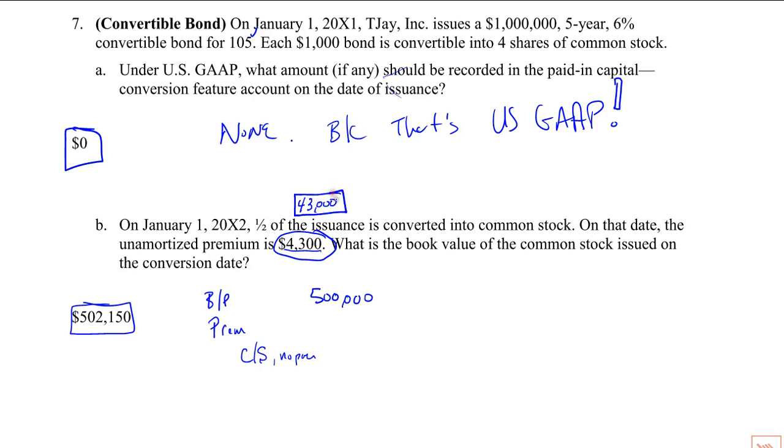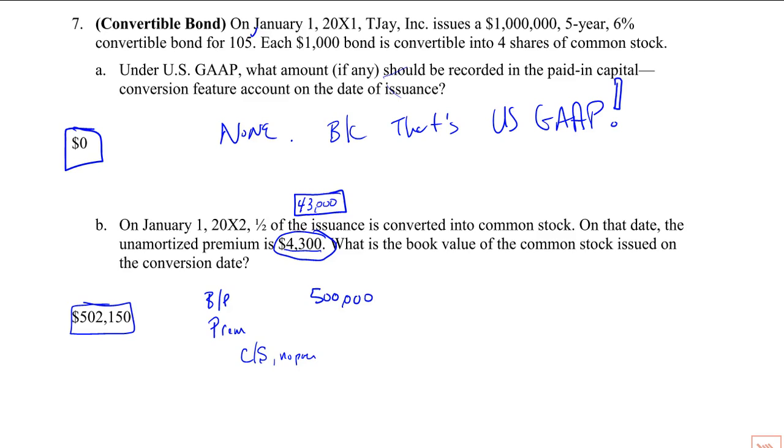So if it's 43,000, so 5% of a million is 50,000. So 43,000 really makes sense after 1 year. Okay, we divide it by 2.